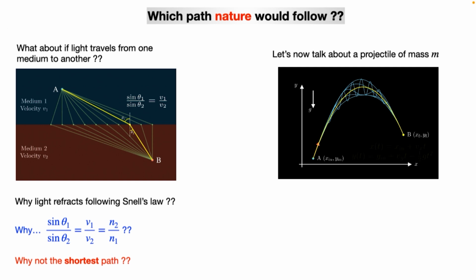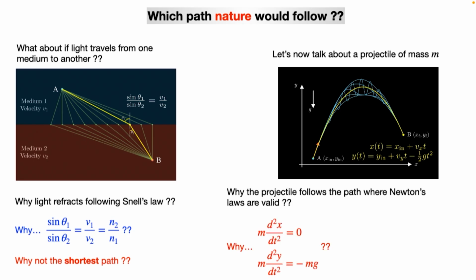The actual path is this one, where we know that x and y evolve in time with respect to this formula. This is a simple kinematics formula. And if you manipulate that in terms of only x and y, you throw out the t, you will get an equation for a parabola. That we have done. And you can find this equation of motion using Newton's law. Fine? So are you familiar with this symbol, d2x by dt2? This is a double derivative of x. That means it is the acceleration along x multiplied by m. So we get Newton's law.